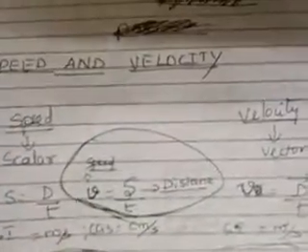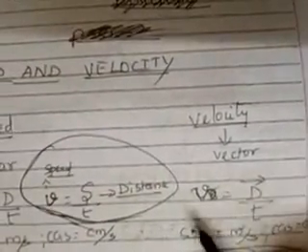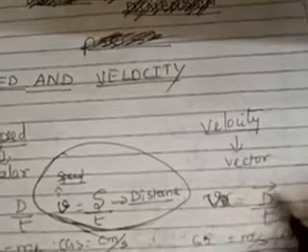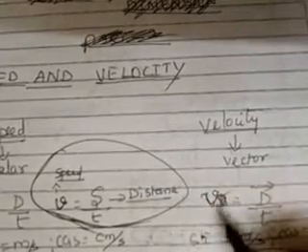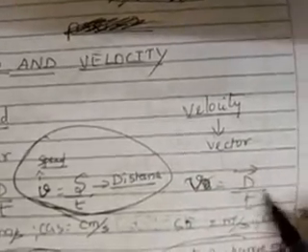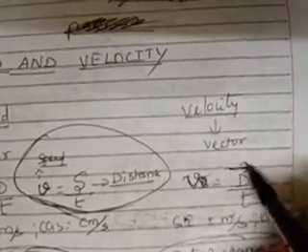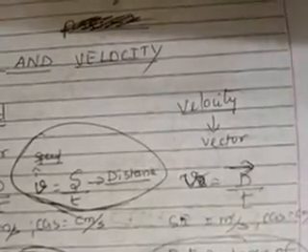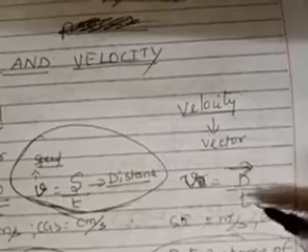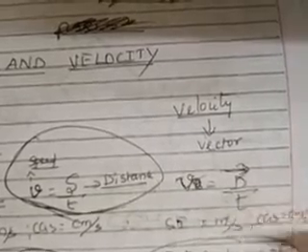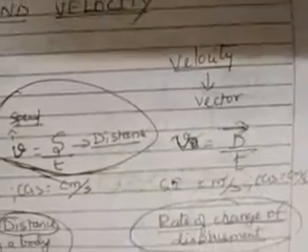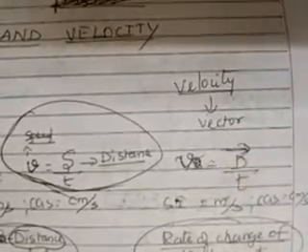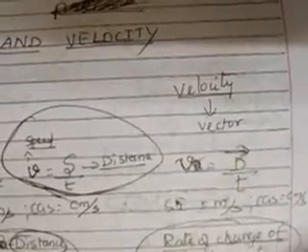Now let us understand vector quantity. The vector quantity also has the same formula, but instead of distance, you will call it displacement. Whenever you see the arrow mark, you should understand that it is displacement. So velocity is equal to displacement divided by time taken. The SI unit is the same, meter per second. The CGS unit is centimeter per second. Now how will you define velocity? It is nothing but the rate of change of displacement.